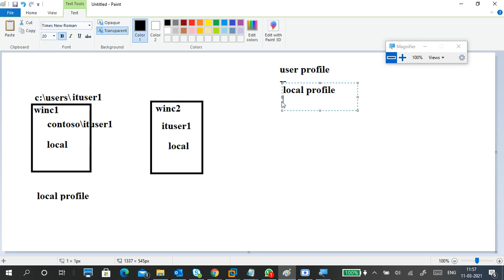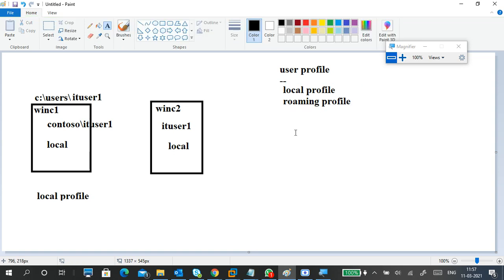The other is the roaming profile. There are two types of profiles. For example, I have a storage server.